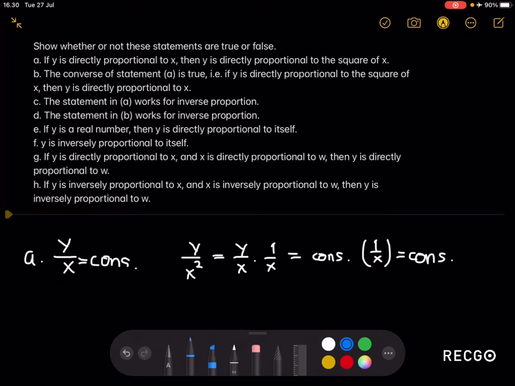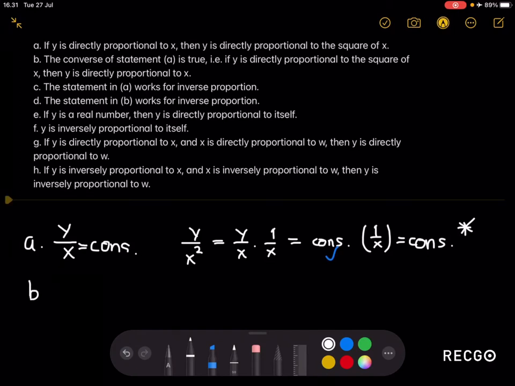However, notice something right here. We have a constant times an expression involving a variable x is equal to a constant. However, this is a contradiction and this cannot happen. This implies that our original statement right here is false.